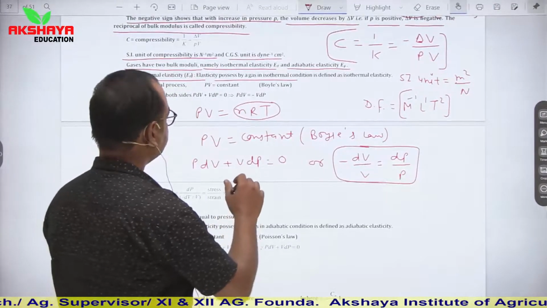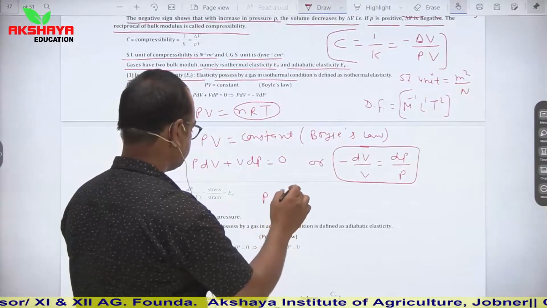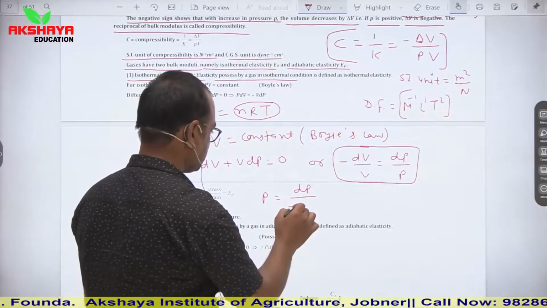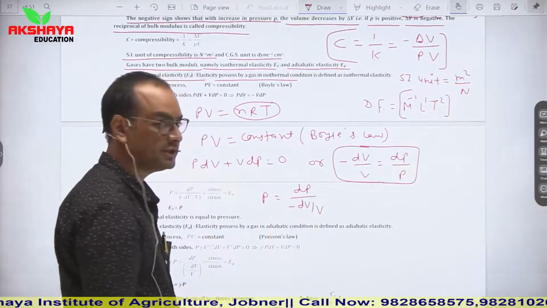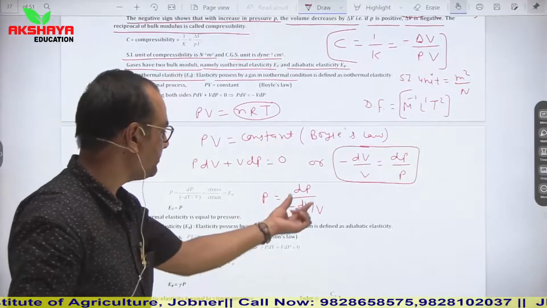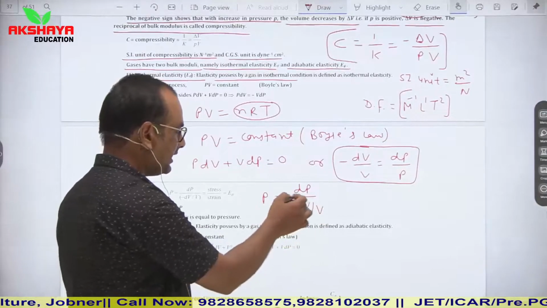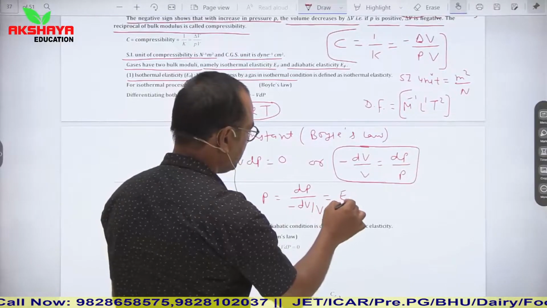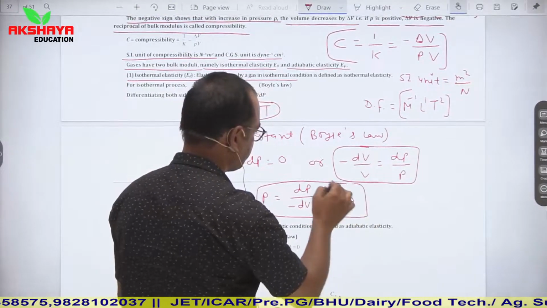Now see, I can rewrite this relation in this form: P is equal to dP upon minus dV upon V. So this dP is stress and dV upon V is strain. So it is equal to the elasticity, stress upon strain.